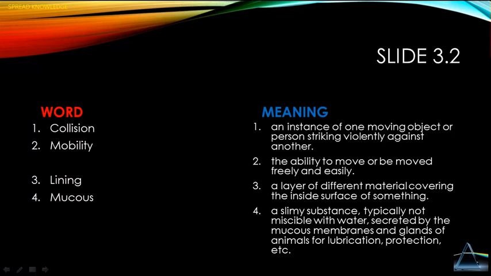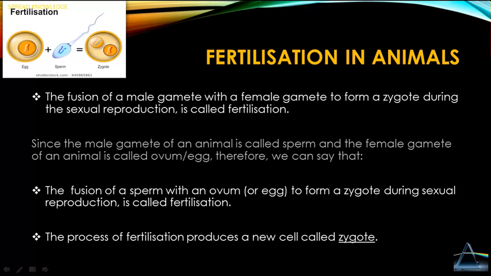Fertilization in animals. The fusion of a male gamete with a female gamete to form a zygote during sexual reproduction is called fertilization. Since the male gamete of an animal is called sperm and the female gamete is called ovum or egg, we can say that the fusion of a sperm with an ovum or egg to form a zygote during sexual reproduction is called fertilization. This process produces a new cell called a zygote.